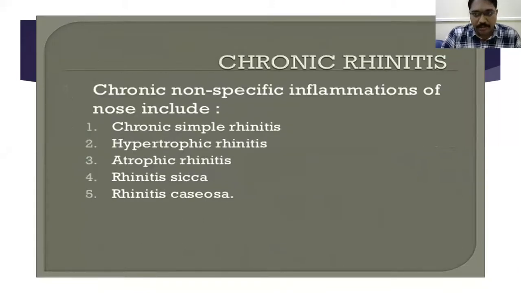Now coming to chronic rhinitis, this is important for you for essay. Atrophic rhinitis is an essay for you, and may even be given as a short answer. And rhinitis sicca and rhinitis caseosa are 2 marks questions for you. This is a chronic non-specific inflammation of the nose. This includes chronic simple rhinitis, hypertrophic rhinitis, atrophic rhinitis, rhinitis sicca and rhinitis caseosa.